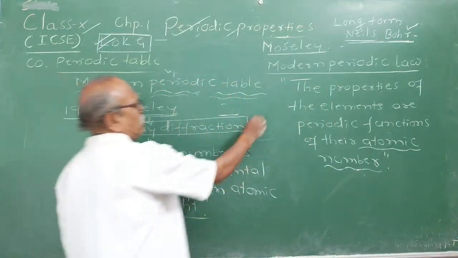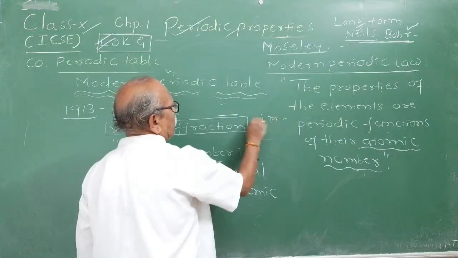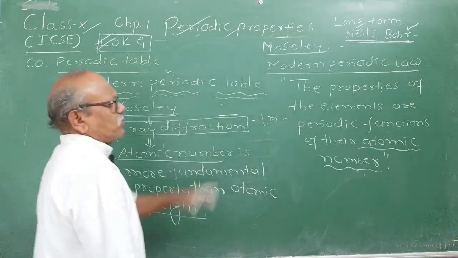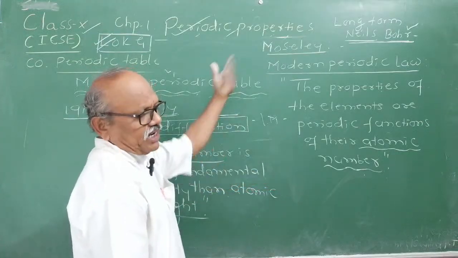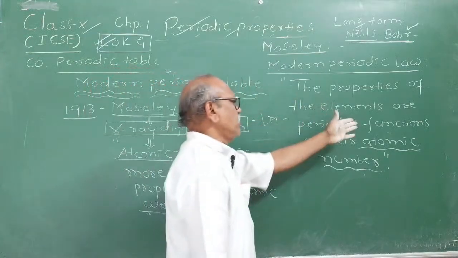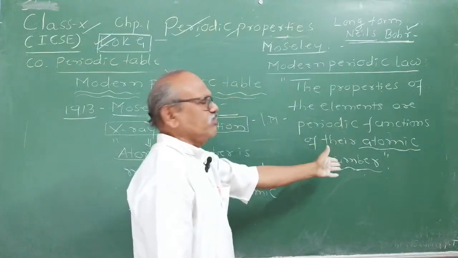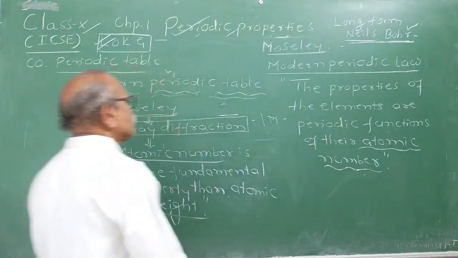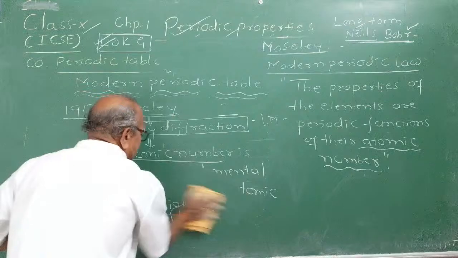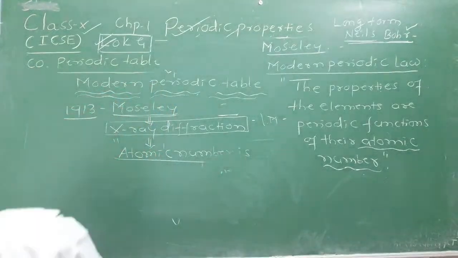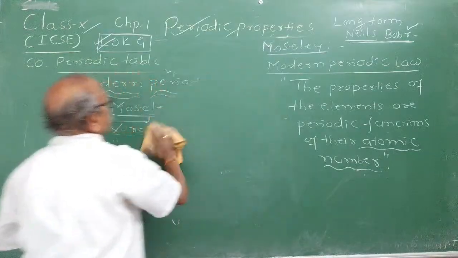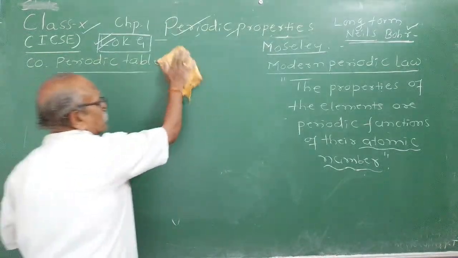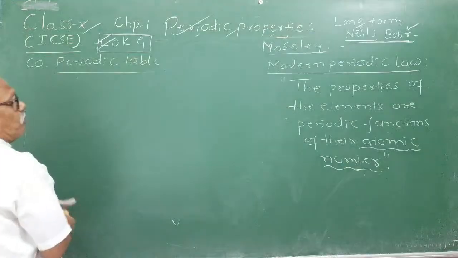This may be asked for 1 mark: state modern periodic law. Who gave it? Moseley. The properties of the elements are periodic functions of their atomic number. What was Mendeleev's periodic law? The properties of the elements are periodic functions of their atomic weight. And this solved many inconsistencies of Mendeleev's periodic table, because there was no place for isotopes.